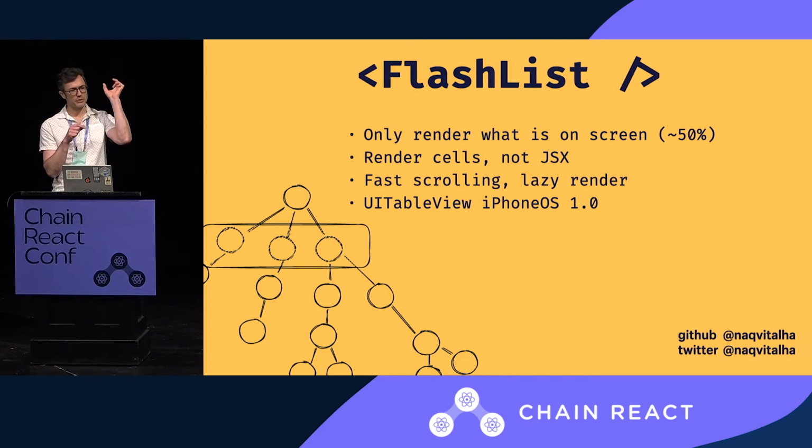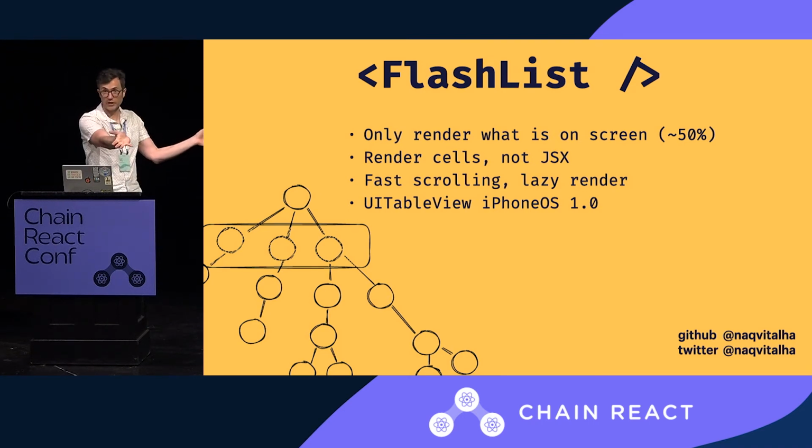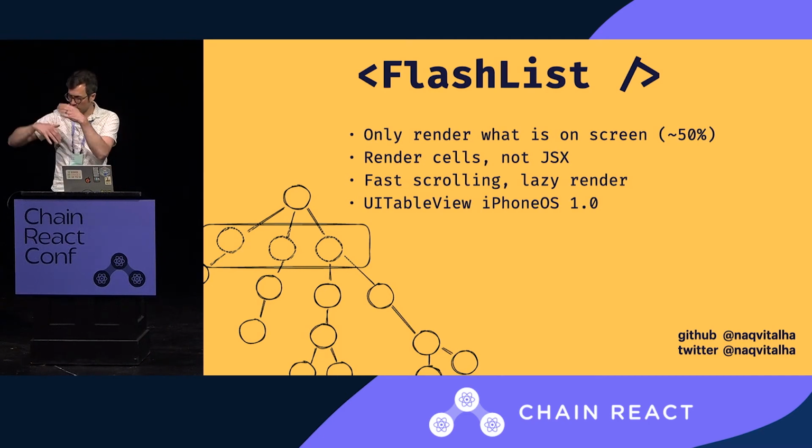All you do is you take your children, you wrap lazy scroll view in a forward ref so that it's pass through. You grab your children, and then you pass the children directly to flash list, and then you just pass through the items. So basically what you're doing is you're saying, here flash list, here's all the children, and it will do a run.